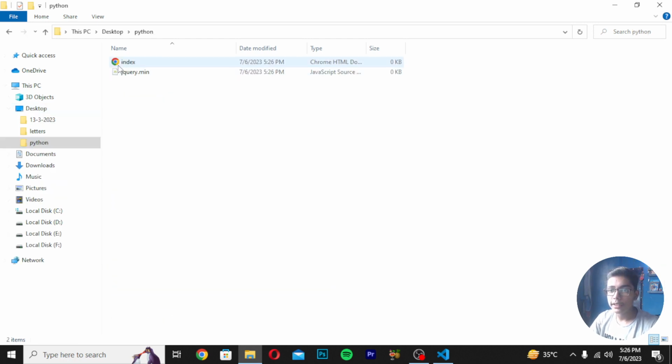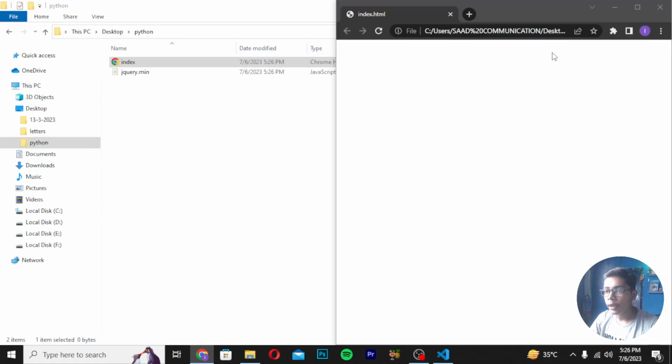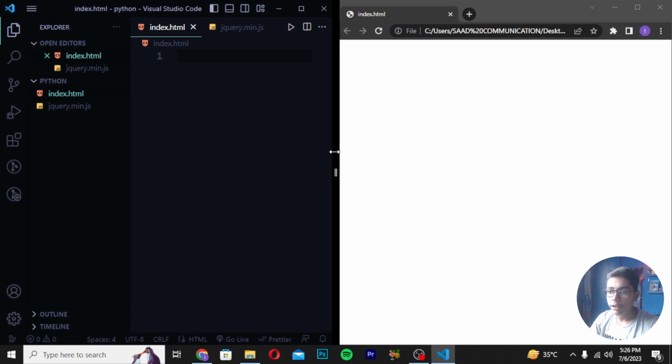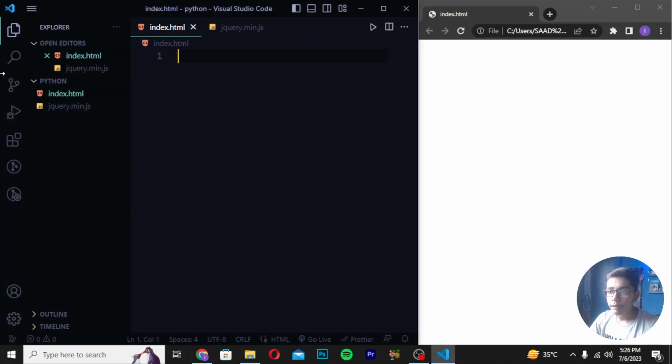Here it is, and this is our main file. You can see it has been opened. Now I will be doing it side by side here like this, so we can get all the code at the left and the interface at the right.